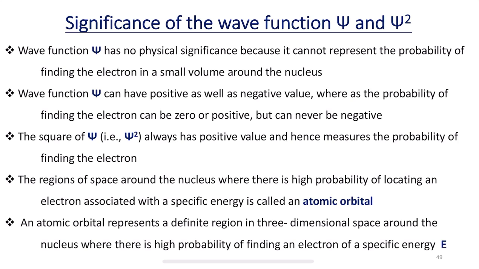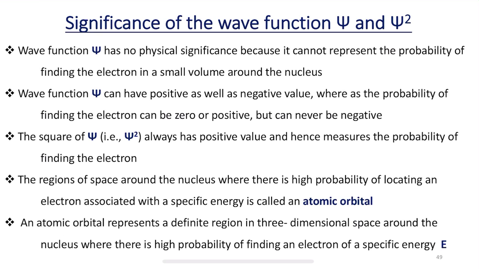Okay. So now with this brief introduction about what a wave function is, let us understand the significance of the wave function. As I said, the wave function has no physical significance because it cannot represent the probability of finding the electron in a small volume around the nucleus.